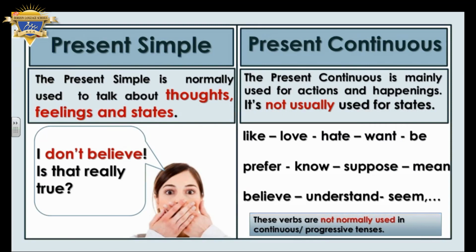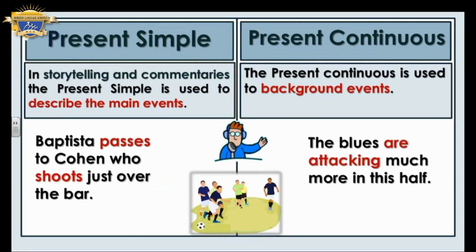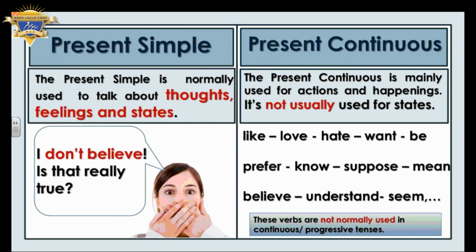We have something which is called stative verbs. Stative verbs like what? Like love, hate, want, prefer, know, suppose, mean, believe, understand, recognize, and all these verbs are called stative verbs. What does it mean by stative verbs? Stative verbs are verbs that are not normally used in continuous or progressive tenses. So we use them in simple tenses.